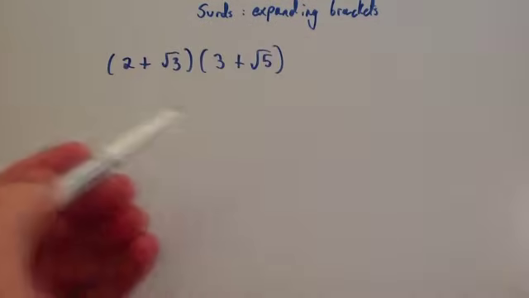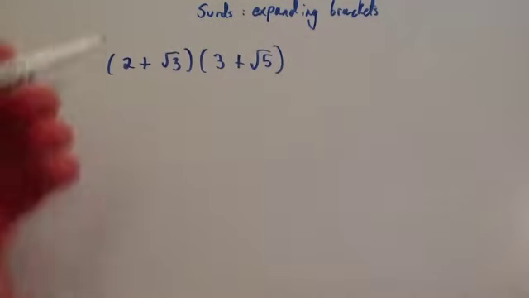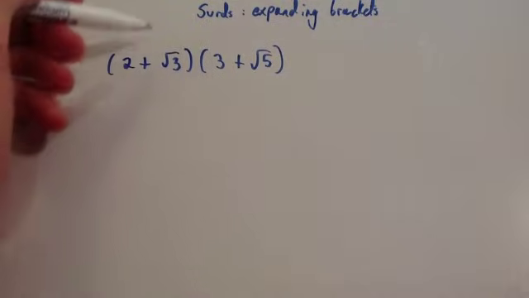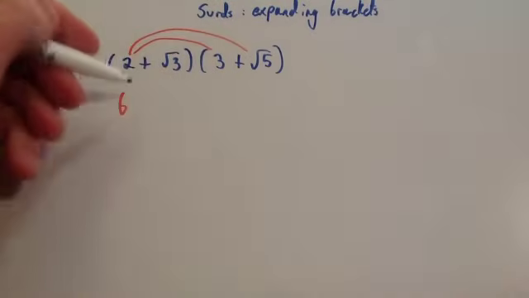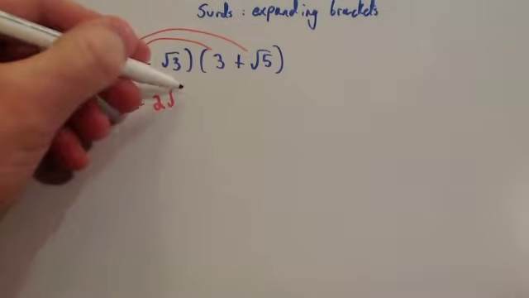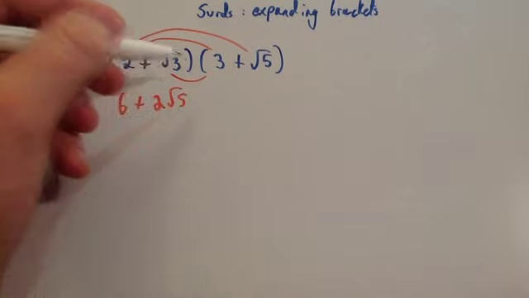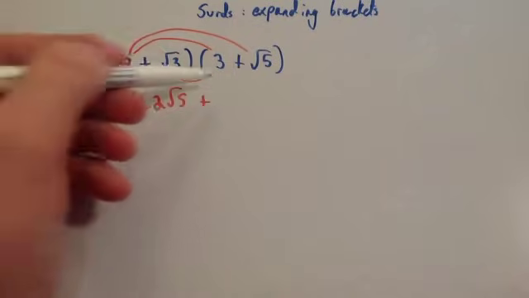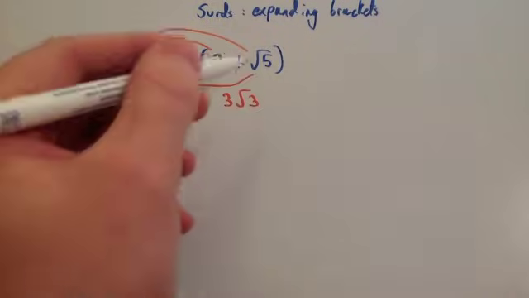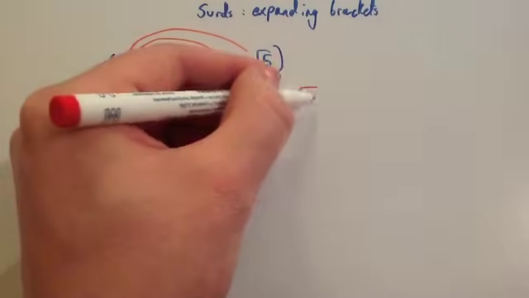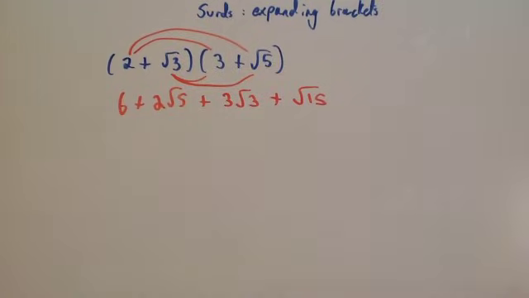This time we're going to expand two brackets, so just going to use FOIL as before. So 2 times 3 is going to be 6. 2 times root 5 would then be plus 2 root 5. Root 3 times 3 would be plus 3 root 3. And finally root 3 times root 5 would be plus root 15. And that's it.